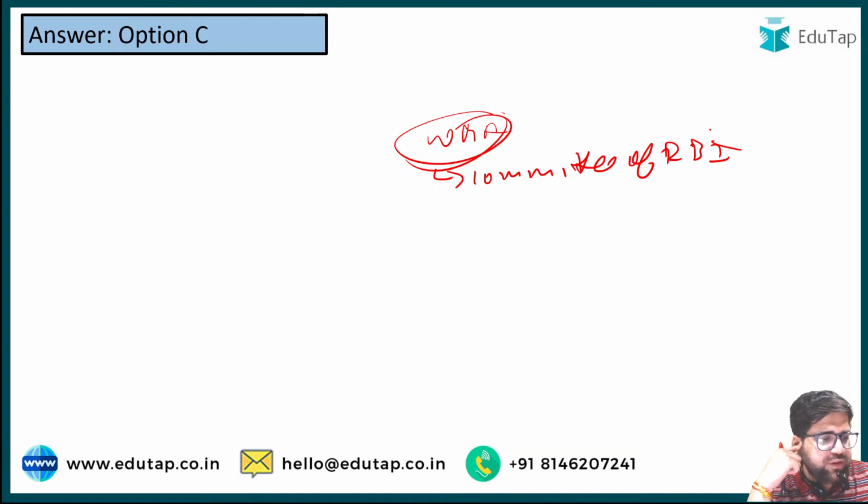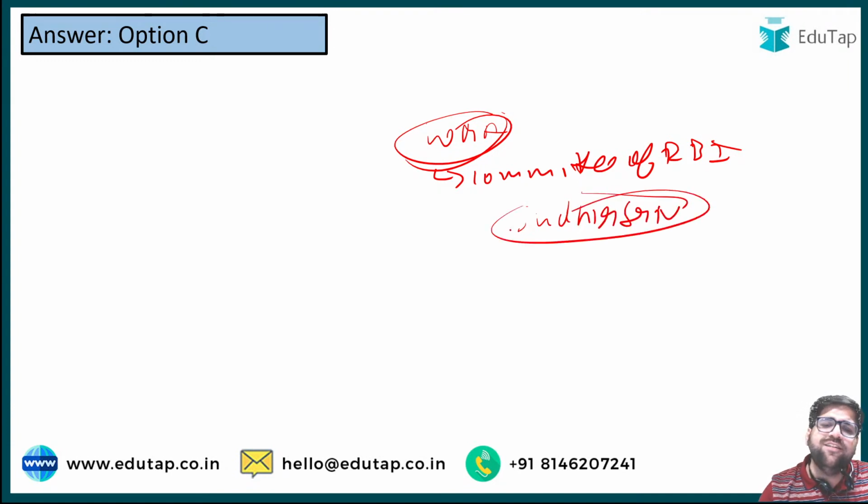Can someone let me know the name of that particular committee? It's Sudhir Srivastav.